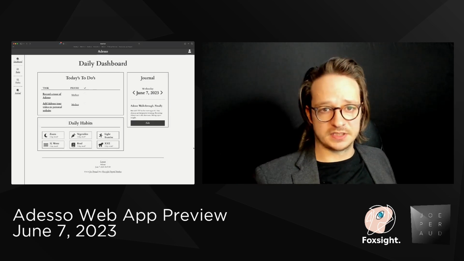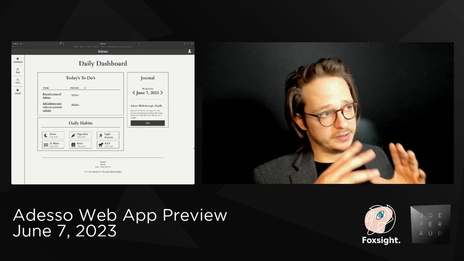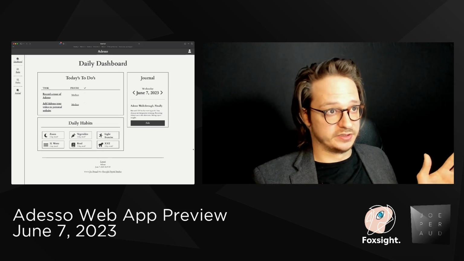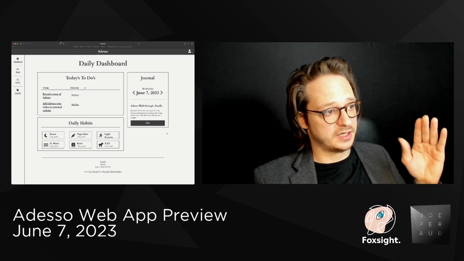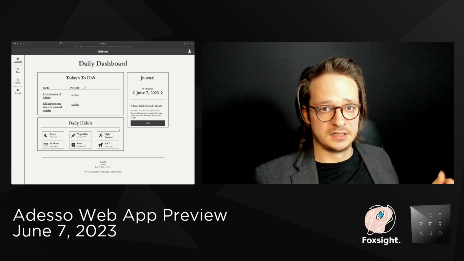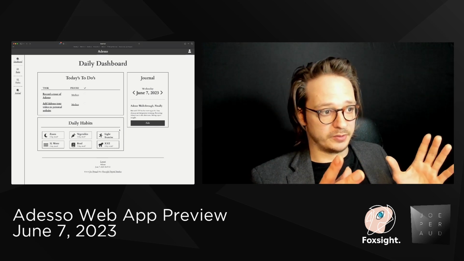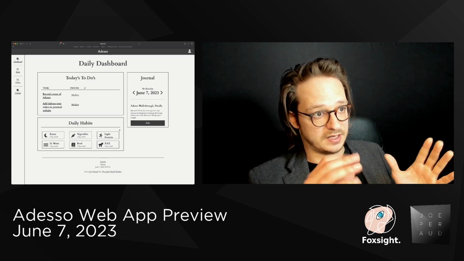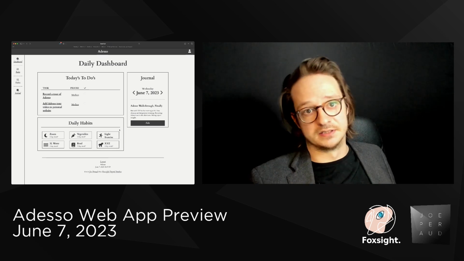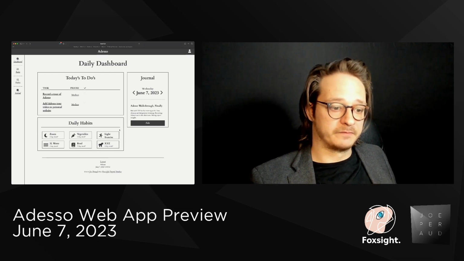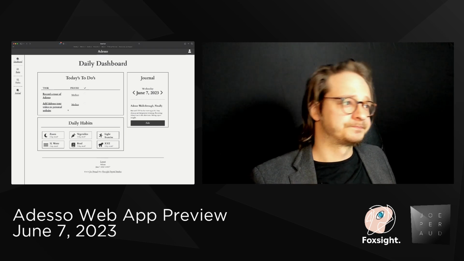So the view where this all comes together then is your daily dashboard. On the dashboard when you first log in, it pulls in your to-dos for the day in the order you need to do them. You can get to your journal if you want to jot something down quickly, and you can also quickly check off each of your daily habits for the day. As the number of features that are available in here builds out, so will the dashboard. But right now, the idea is basically to have quick access to each of the different features in here without having to go through the full complexity that's available for when you're sitting down and spending more time in the app actually planning out your goals.